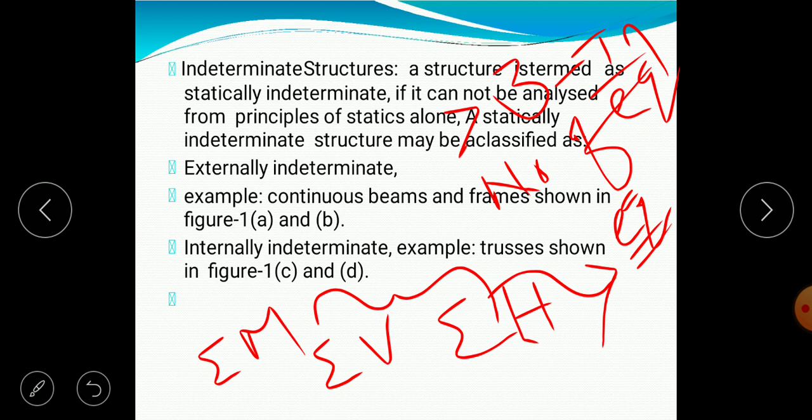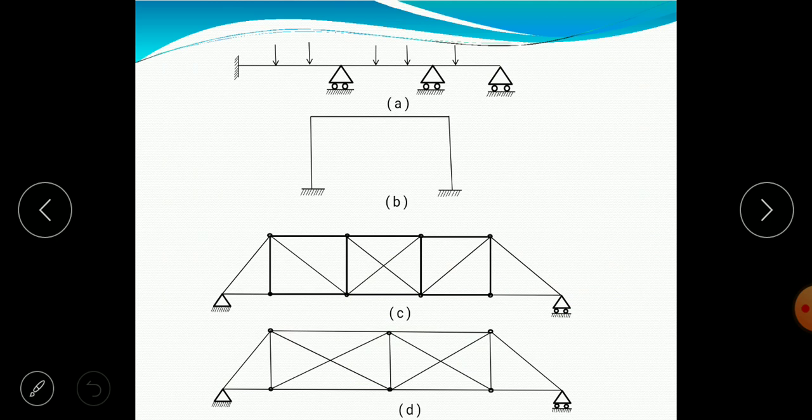Indeterminate structures are also classified into two types: externally indeterminate and internally indeterminate. Externally indeterminate examples are continuous beams and frames. Internally indeterminate examples are trusses. Let us discuss some examples. Here it is a fixed beam, which has 3 reactions.